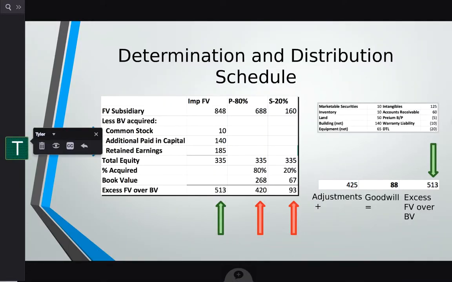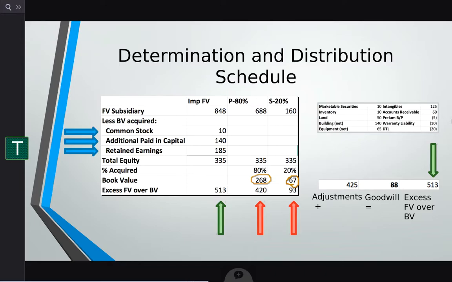Here we have a determination and distribution schedule. First, by the blue arrows here, we have the book values of the equity of the firm. Totals can be found in the total equity row. Then we have the percent acquired, basically just the 80%, 20% of the parent and the subsidiary. So then the book value of the parent share, 80%, is 268. That is 335 times 80%. And then we have the non-controlling interest share here of the book value, which is 67.